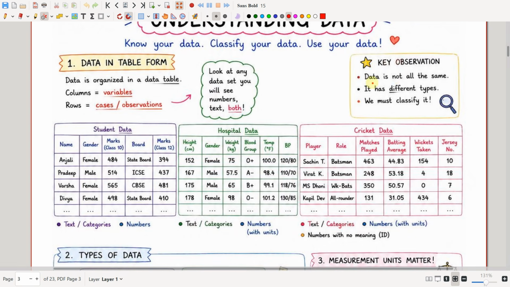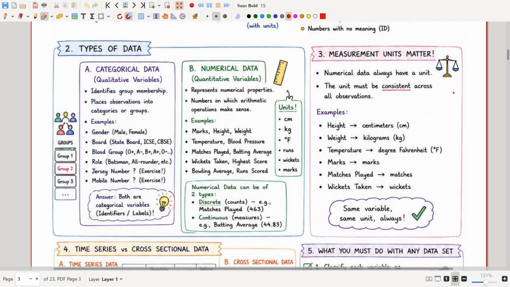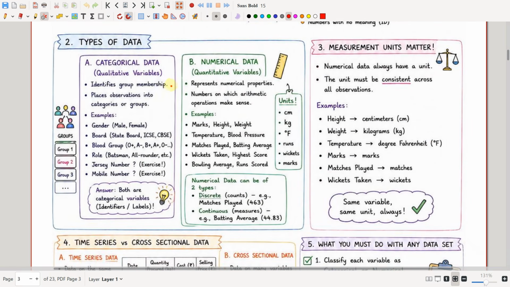Data is not all the same, it has different types, and we must classify it to understand the data better. See here, there are two types of data. One is categorical data, also called qualitative variables, and the other one is numerical data, which is also called quantitative variables.